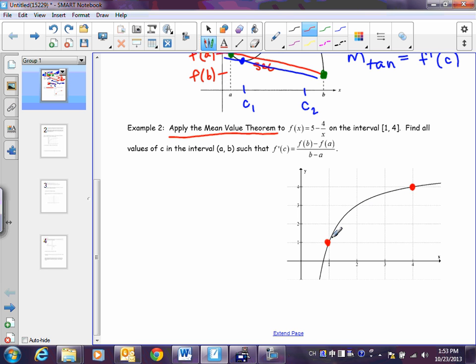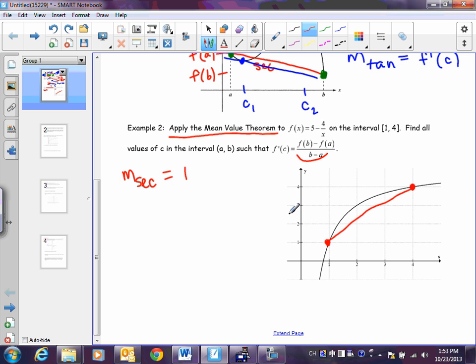All right, so first, let's find the slope of the secant line. Don't make this harder than it needs to be. What's the slope of the secant line? 1, right? Up 1 over 1, up 1 over 1, up 1 over 1, up 3 over 3, whatever. On another problem, you might actually have to get down and do some of this right here.